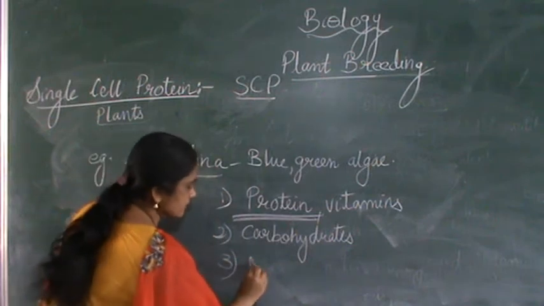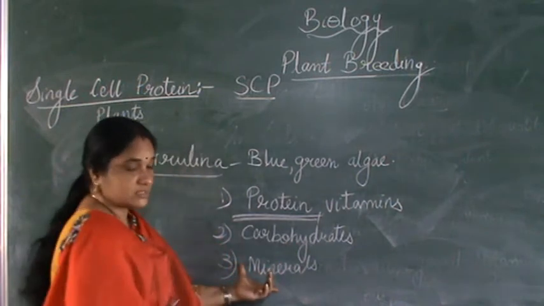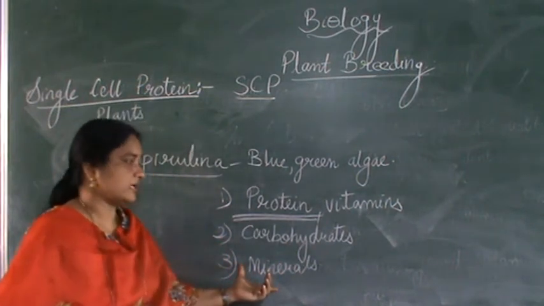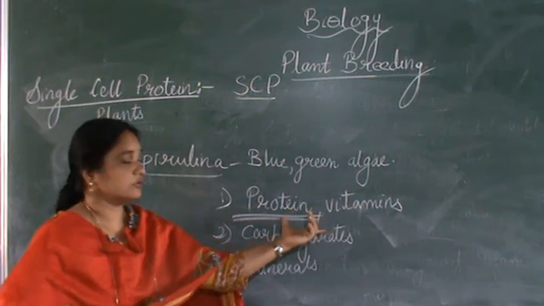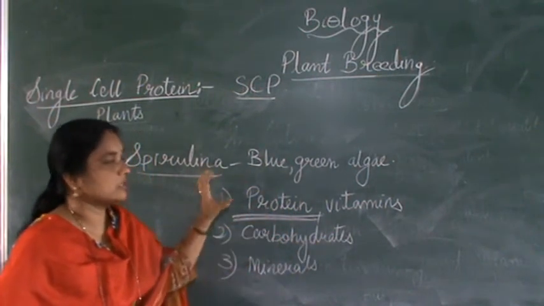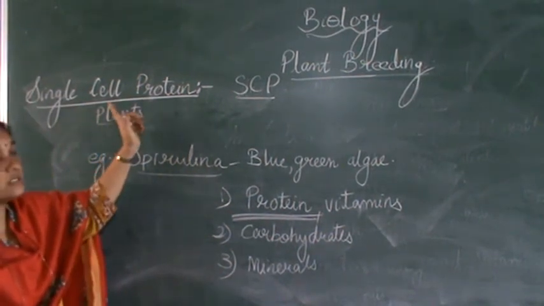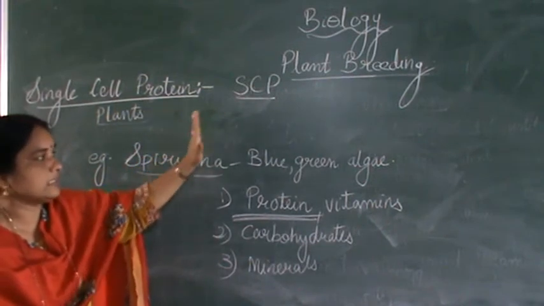It also has various minerals in it, like iron, a little bit of calcium, vitamin A, vitamin C and all which is needed. So this is a biomass which we get as food from a single cell such as spirulina. This technique is known as single cell protein or SCP.